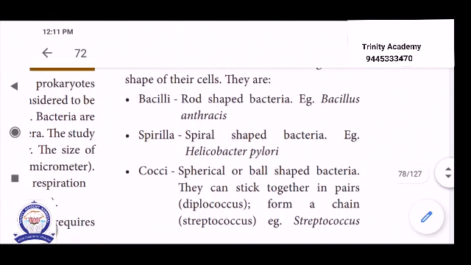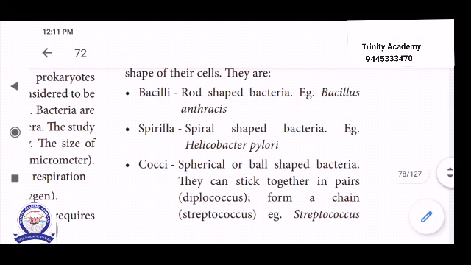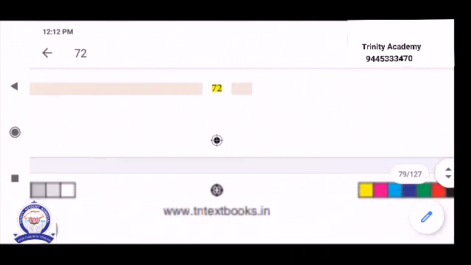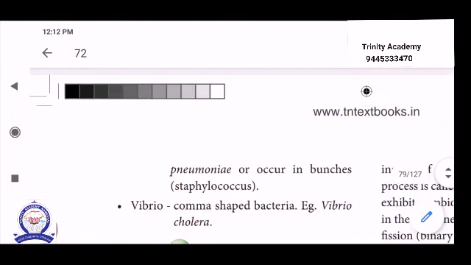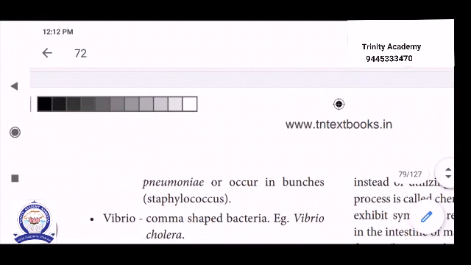The third one, cocci, are spherical or ball-shaped bacteria that can stick together in pairs, that is diplococcus. Forming a chain, that is streptococcus. Example, Streptococcus pneumoniae.